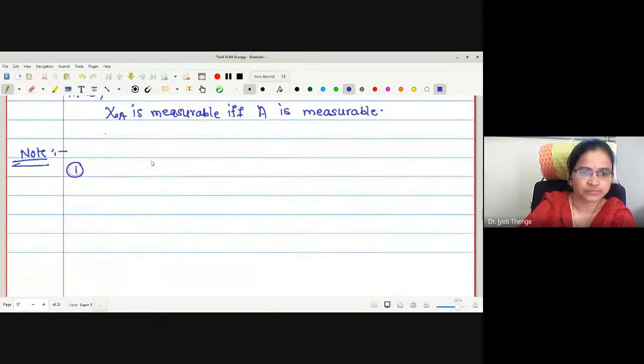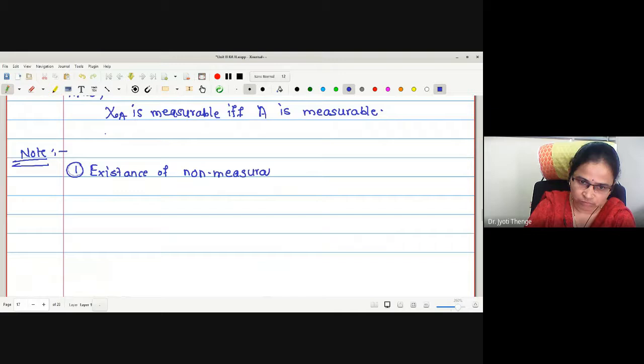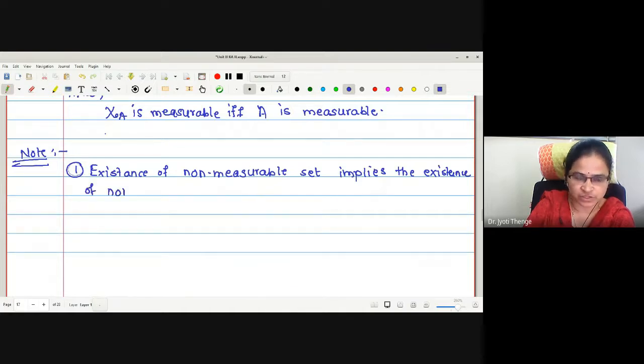Right now, I will write: existence of a non-measurable set implies the existence of a non-measurable function. Existence of a non-measurable function. Okay.